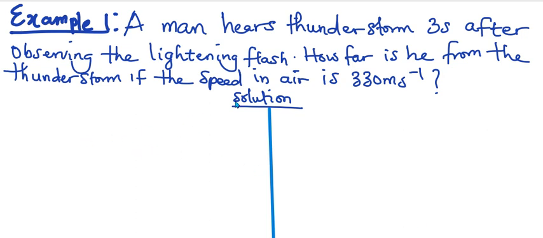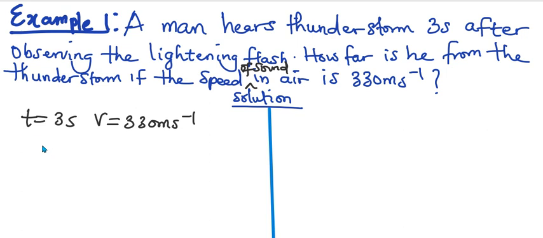They said a man hears a thunderstorm 3 seconds after observing the lightning flash. How far is he from the thunderstorm if the speed of sound in air is 330 meters per second? So our time is 3 seconds, and our velocity, our speed, is 330 meters per second.